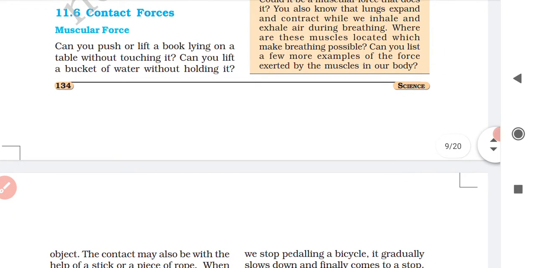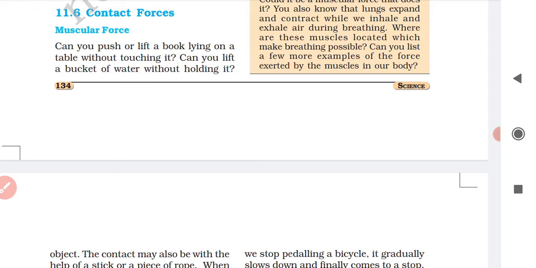So what is given here in this paragraph about muscular force? Let's see this. Can you push or lift a book lying on a table without touching it? Can you do it? Without touching the book or the table, can you lift the book? Can you push the book? No. Right. You cannot do it, because you have to interact with the book by physical touching.